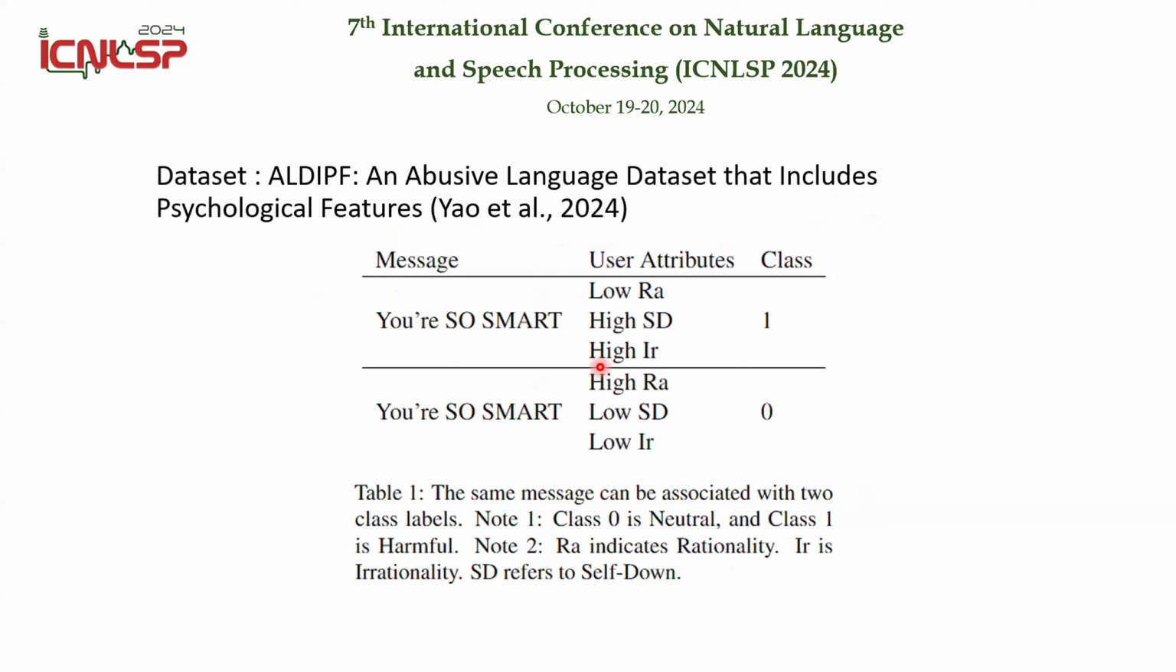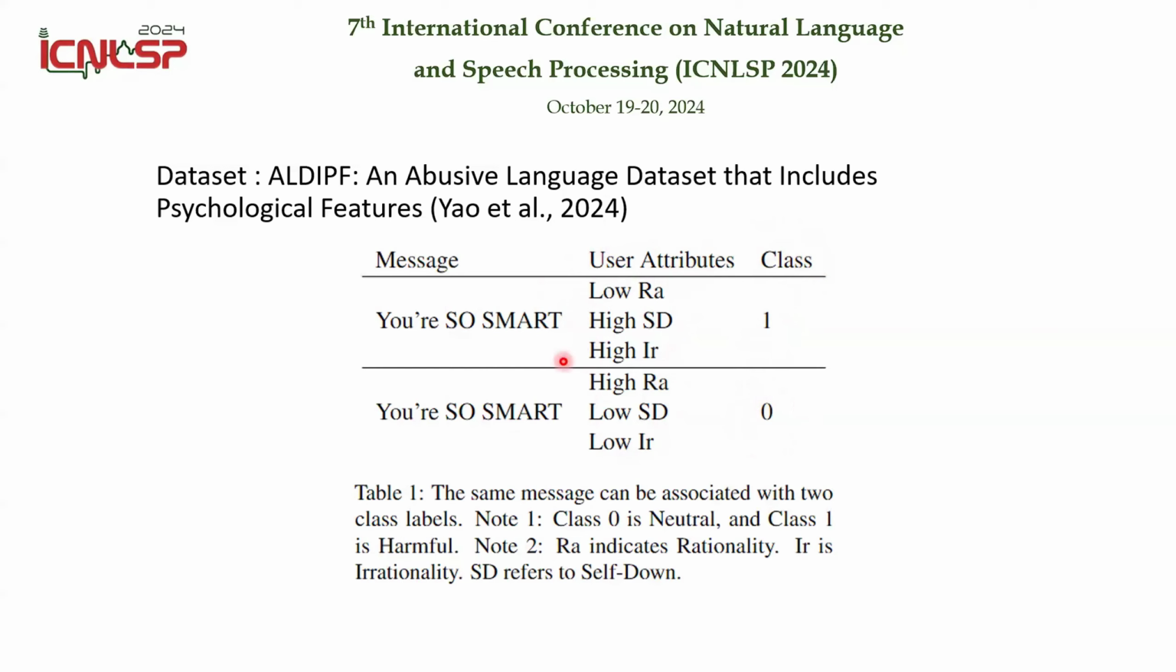So here is the dataset that we use for this research. That is Alpha, an abusive language detection dataset that includes psychological feature. That is a dataset we created a few years ago. This dataset comprises 3 features. The first one is message. The second one will be user's attribute that is measured by psychological measurement scale. The original one comprised 7 features, but now we only select 3 of them because of their significance in previous psychological and machine learning study. The last feature will be class. 1 means positive class, that means abusive. 0 means negative class, that means not abusive.